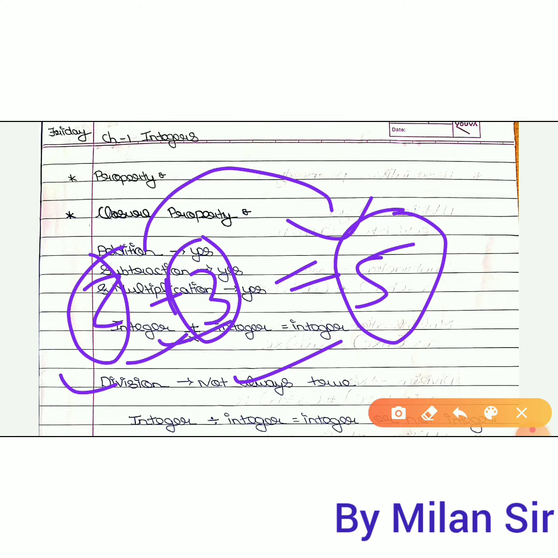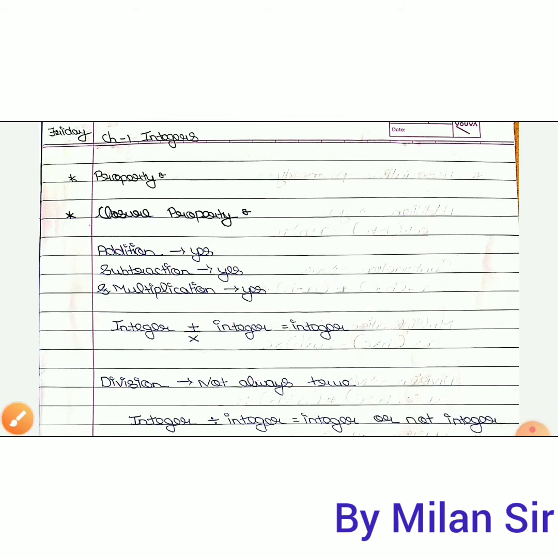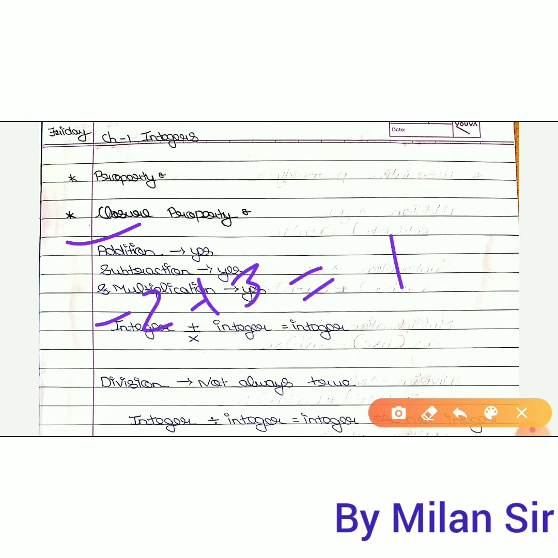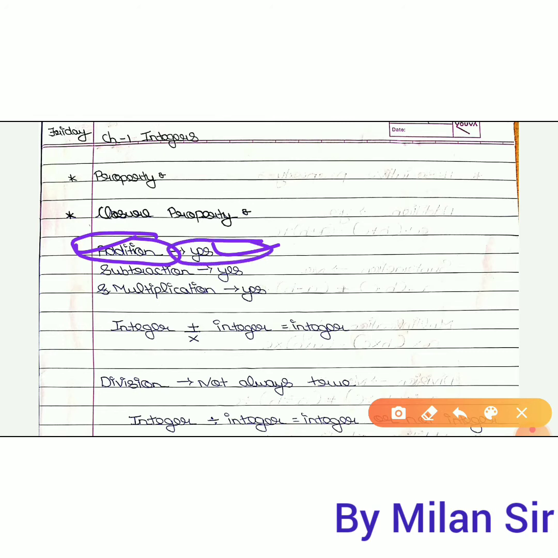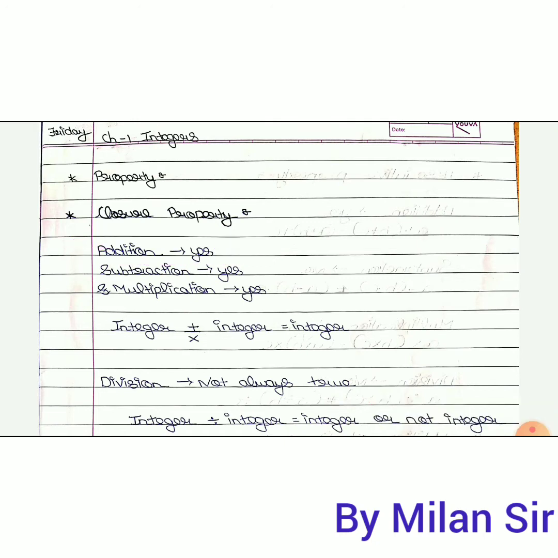Here, if we take two integer numbers and we get an integer number as the answer, then the closure property is applied. So first, for the addition process, if we take any two integer numbers, let's suppose -2 plus 3, then we get an integer number as the answer. So in the table for addition it is written yes. That means this property is applied for the addition process. If you take two integer numbers and use addition, you always get an integer number as the answer.